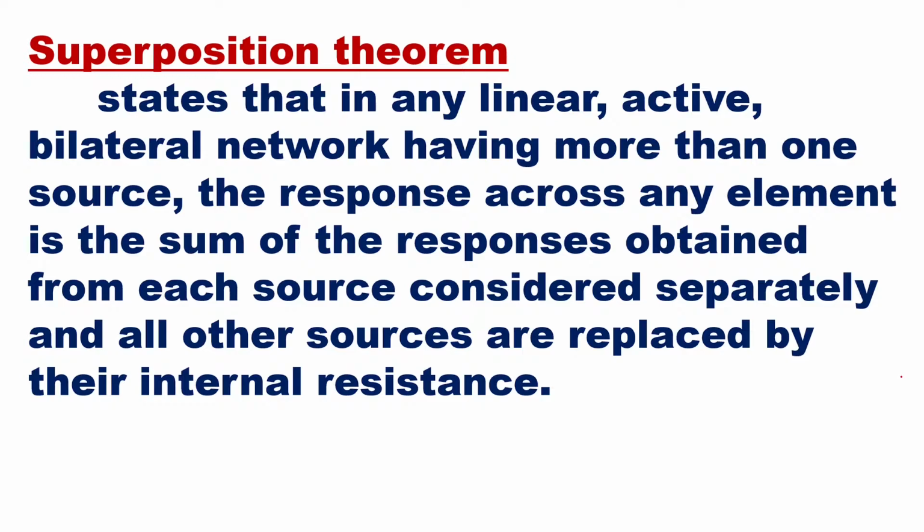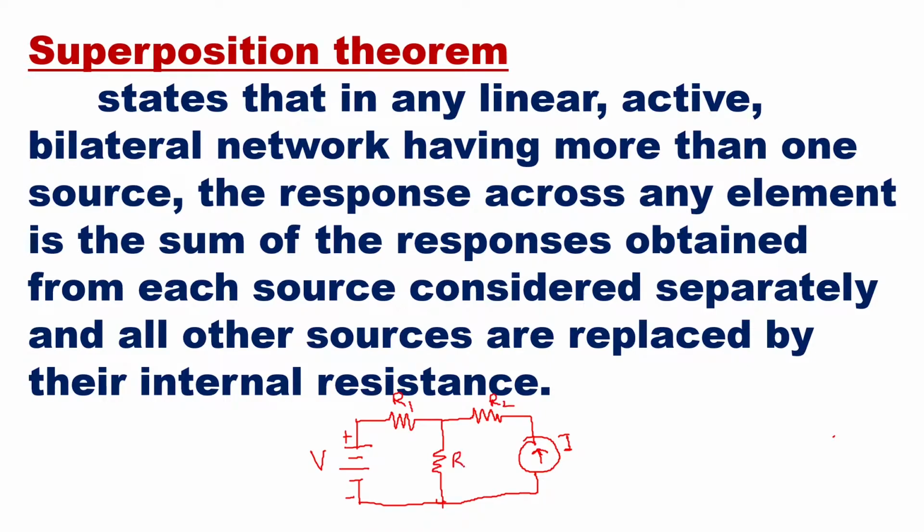Now here we can take one example. Say we have a circuit like this. You can have a voltage source here, plus minus, then a resistance here, again a resistance here, and then here we'll have a current source. This is the current source I, this is resistance R1, this is R2, and this is R3.